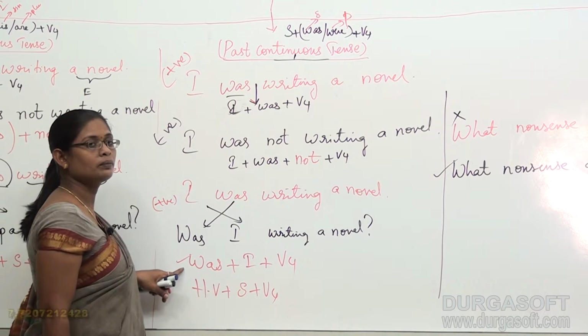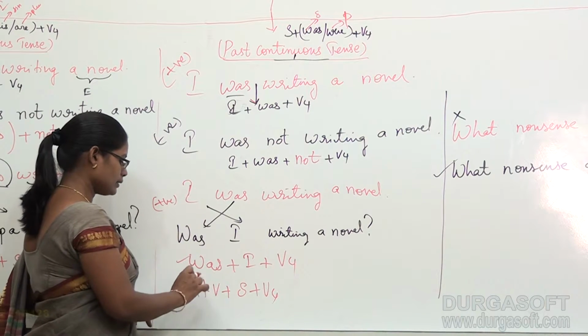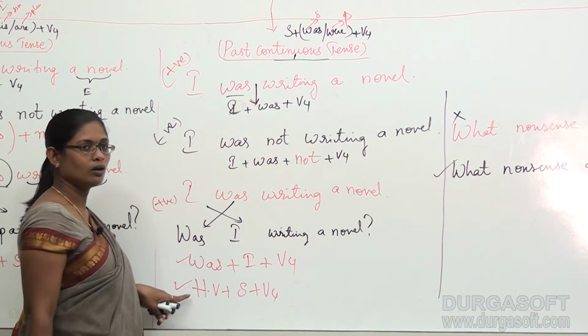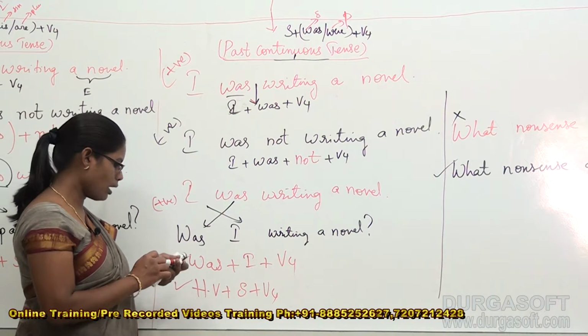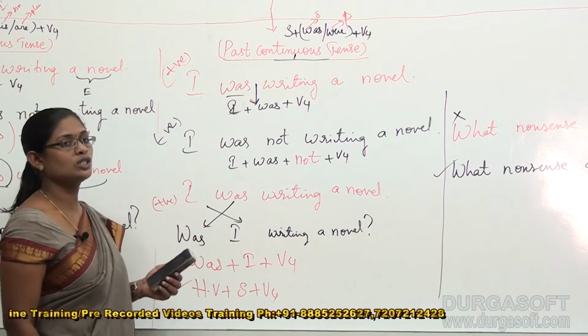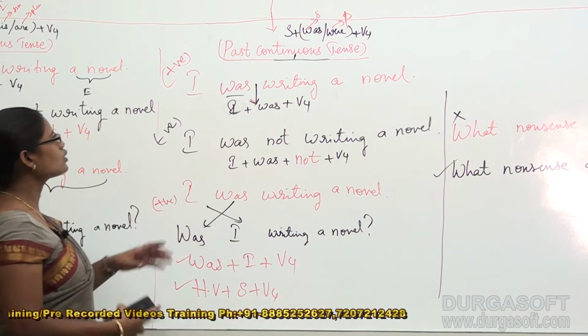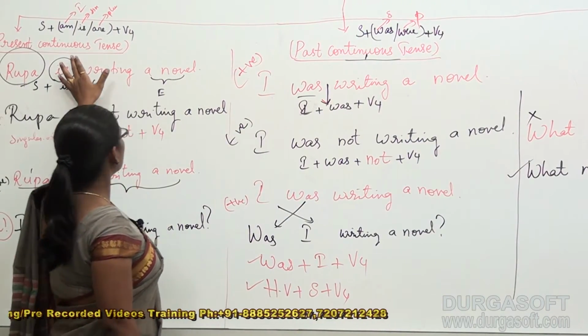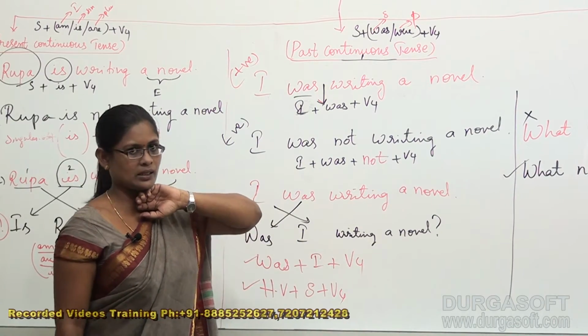This is more of an explanatory process. Okay. This is about past continuous tenses. Now, how many tenses did we discuss so far? We discussed present continuous tenses and the past continuous tenses.